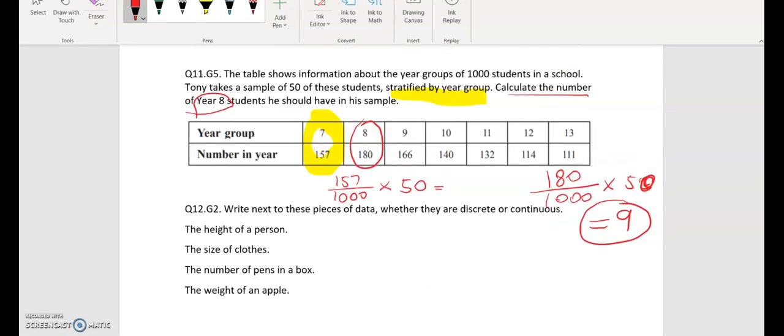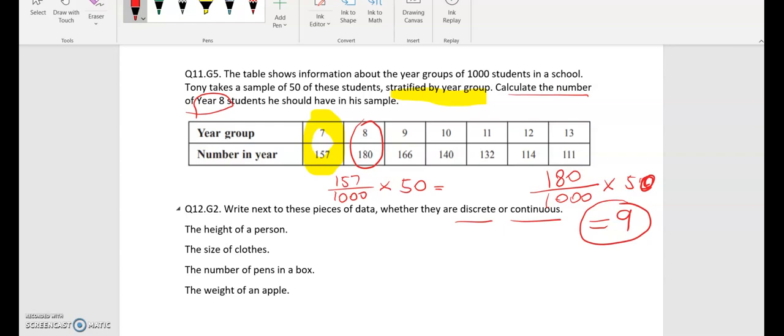Question 12 is more of a statistics question rather than probability, but we've had to move this to this progress check due to the specific number of marks that we needed to have for one progress check. So we've got to write next to these pieces of data whether they are discrete or continuous. What is the difference between them two? With discrete, it can only be specific values, like the size of clothes, for example, or size of shoes. They can only have specific values.